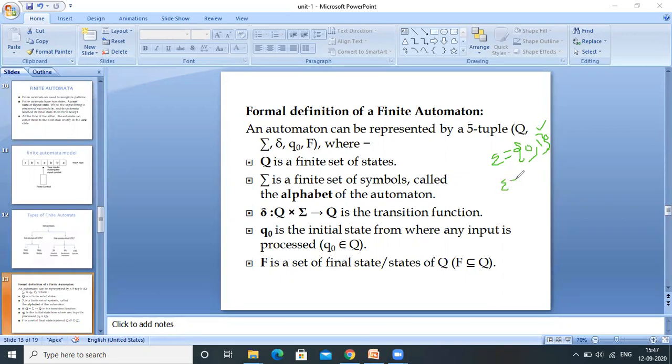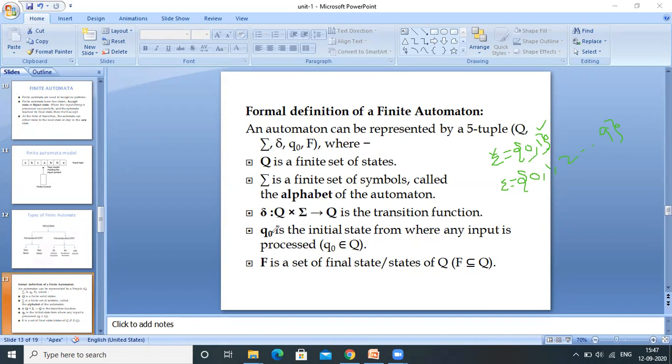I want to design a finite automata which will accept all the decimal numbers. Then the input symbols contain 0, 1, 2 and so on up to 9. All the decimal numbers are formed with 0 to 9. We will call it an alphabet. So over the alphabet sigma we are defining the language.